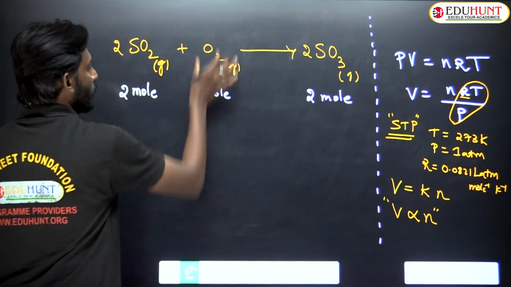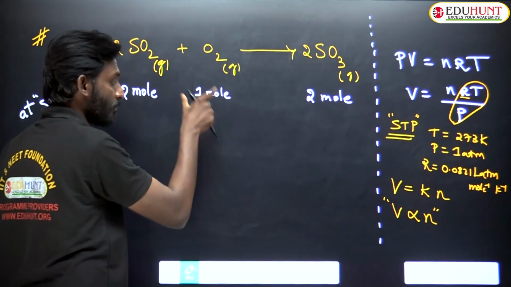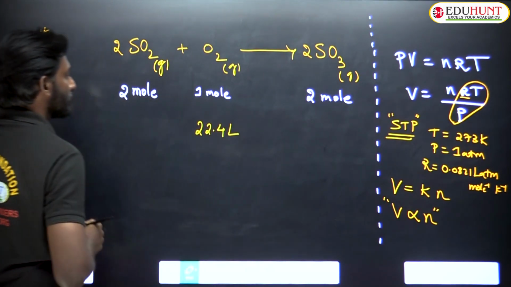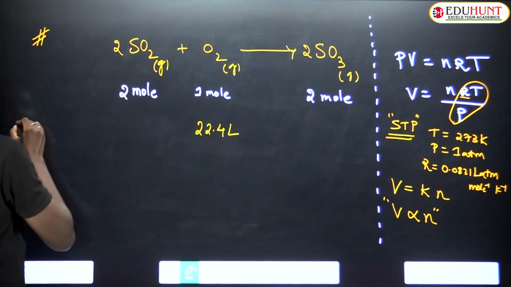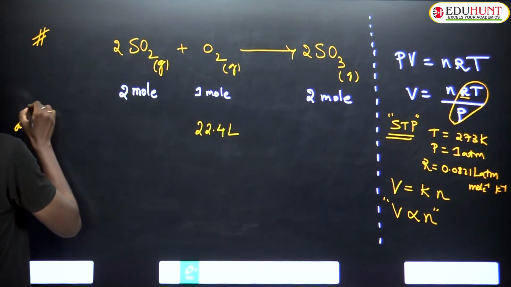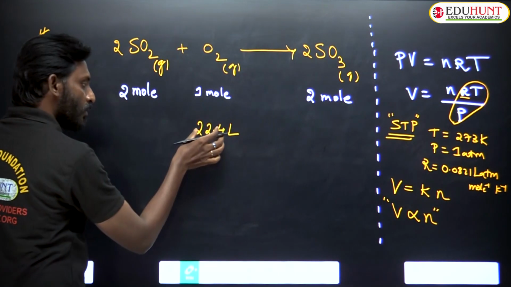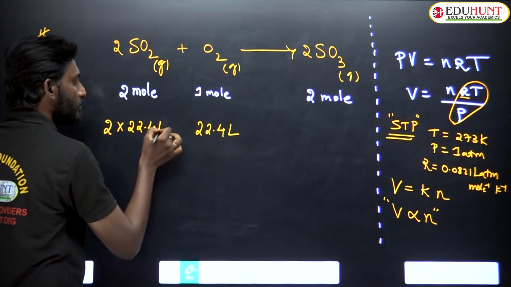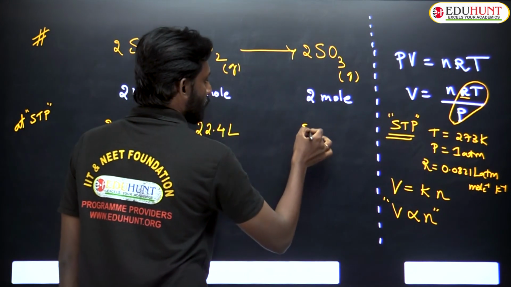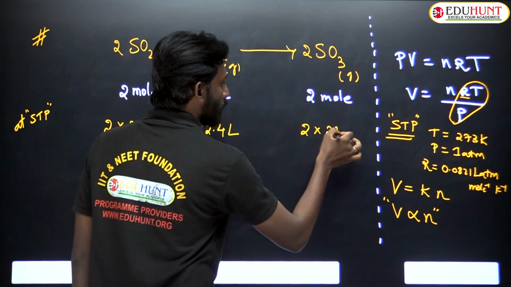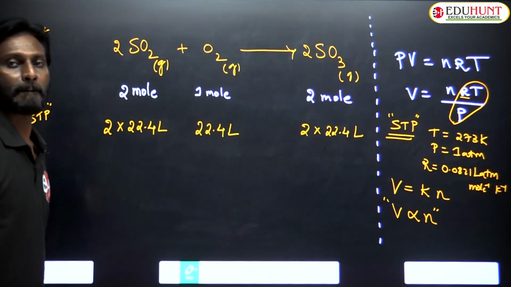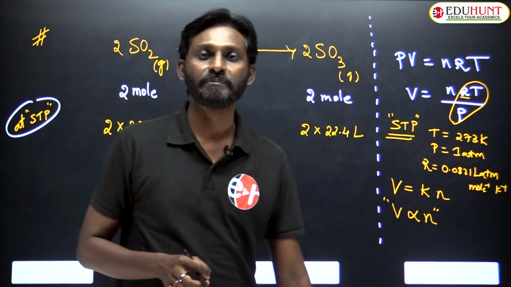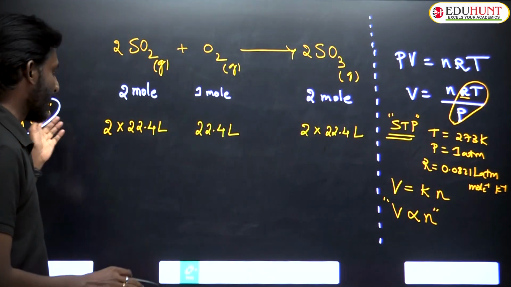So imagine 1 mole of O2. If you measure the 1 mole at STP, it will be 22.4 liters. If 1 mole is 22.4, then 2 moles will be 2 into 22.4. At STP, you know that the gram molar volume is 22.4. That's why you can express it like this.